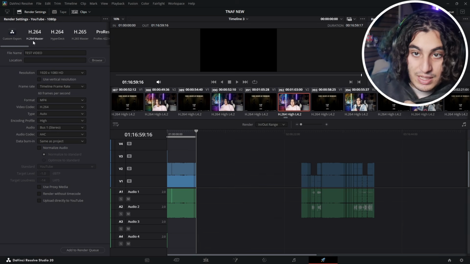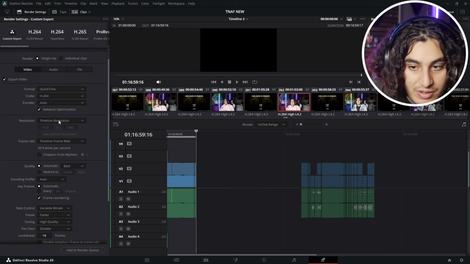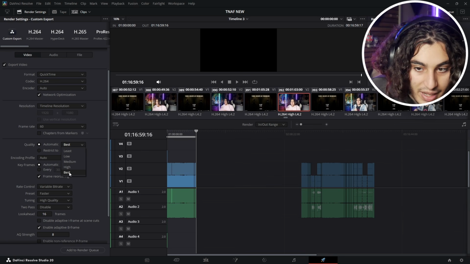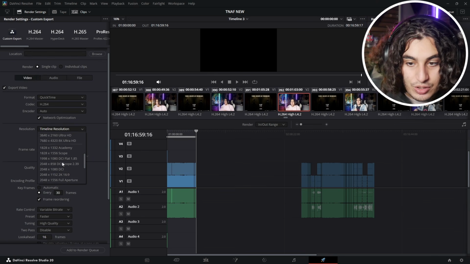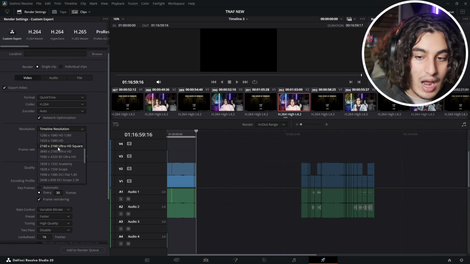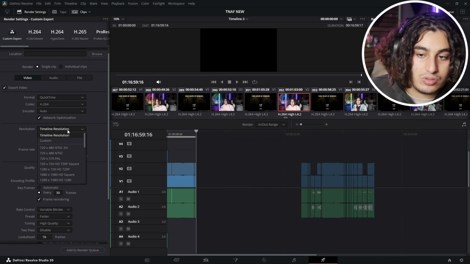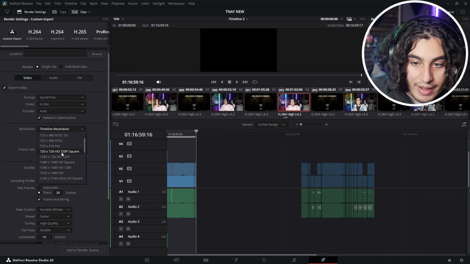But for my specific settings, I'm gonna go back to custom. Timeline resolution, keep the same frames. Make sure frames set to 60. Quality, I have it at best. For resolution, we're gonna have timeline resolution. I know you can increase it to a higher quality but that's gonna take way more time, and plus you don't need that. You just have it on your timeline resolution. If you really want to set to something, make sure it's 1080 HD.